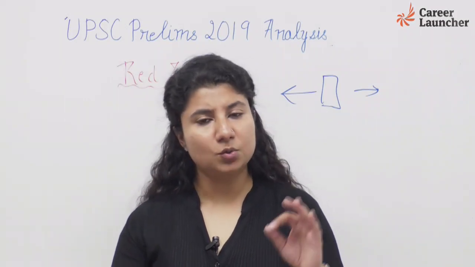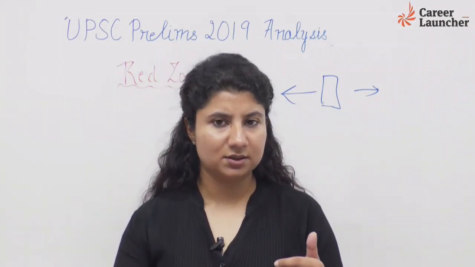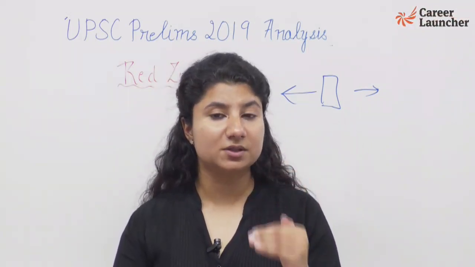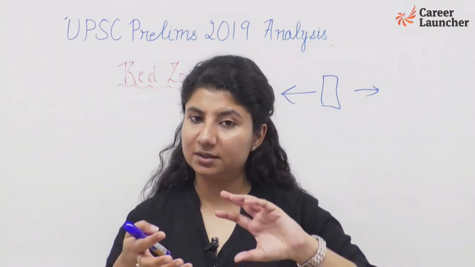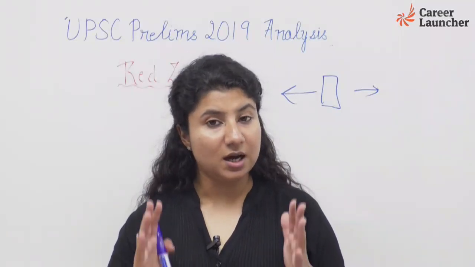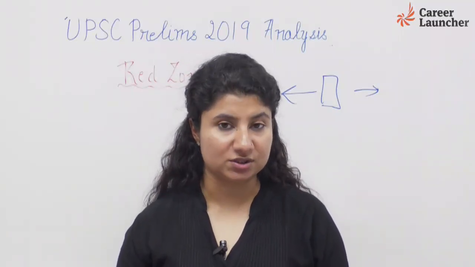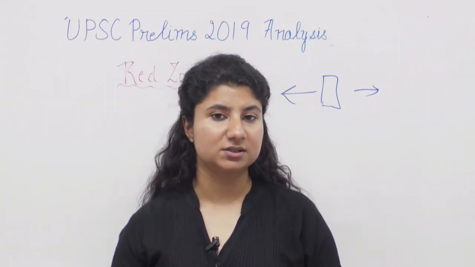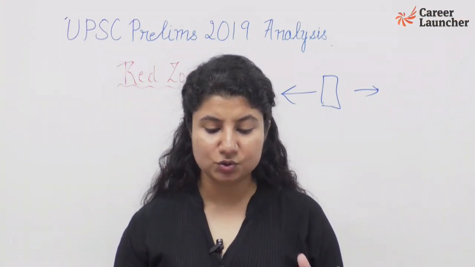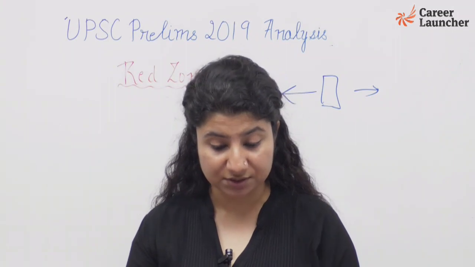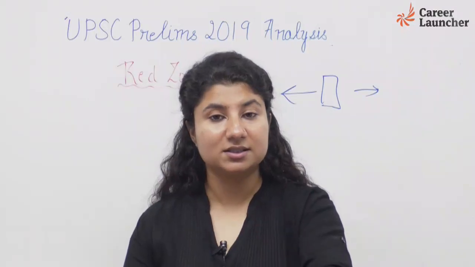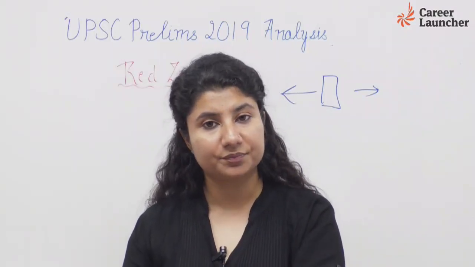Also, in this paper the questions from the geography segment were very few. The cloud formation or certain other questions about the summer solstice were pure factual information taken directly from NCERT, but the way the question was asked was a bit changed. But more than 50 questions were directly from current affairs. Compensatory afforestation, and also the agricultural commodities with reference to the cultivation of kharif crops in India in the last 5 years, consider the following statements. So with these questions, you cannot say "where did these come from", these are factual but also in the current affairs.